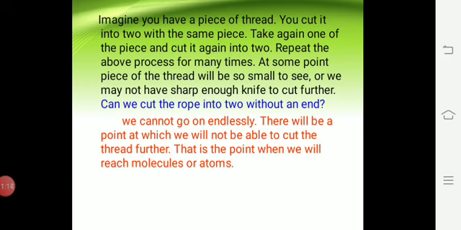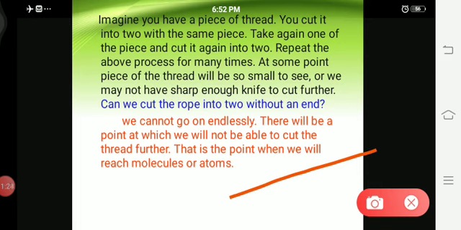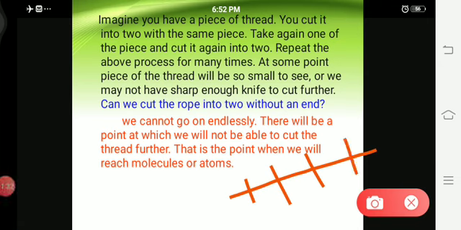And also they came up with an experiment. What is the experiment? You have a piece of thread. Take a piece of thread and cut it into many pieces. You will get many small pieces.